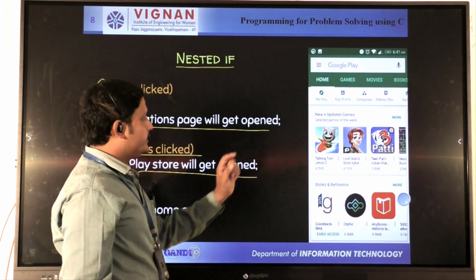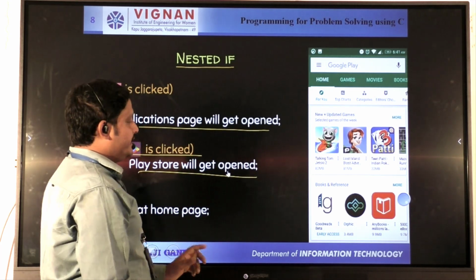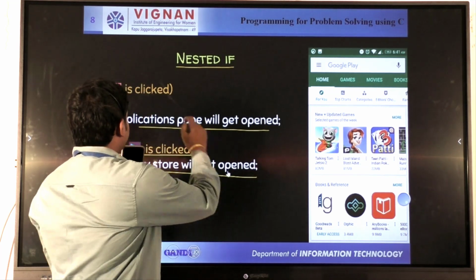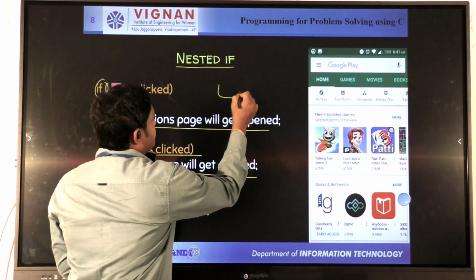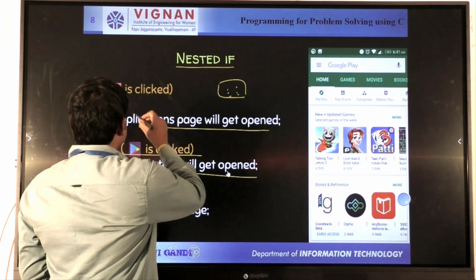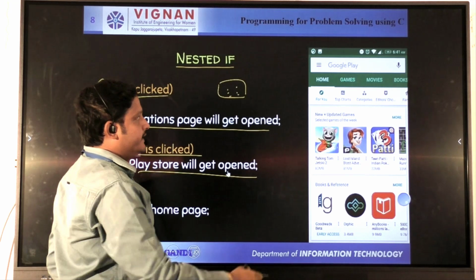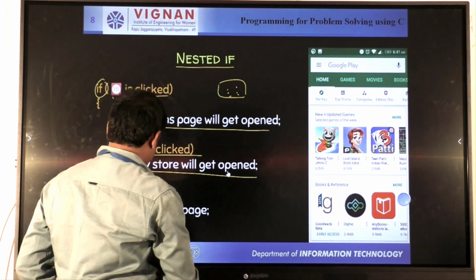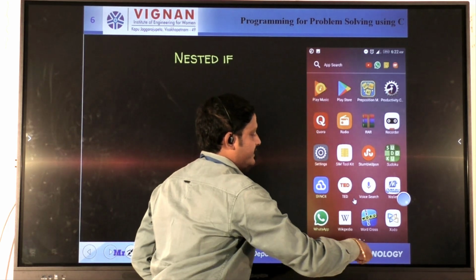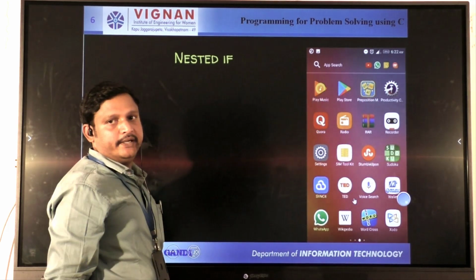According to the previous slide, initially the mobile is empty. That is the menu bar. So what is the menu bar symbol? This is called the menu bar symbol, items. When this menu is clicked, the complete menu opens. We already observed that in the previous slide. Once you click, the menu can be opened.